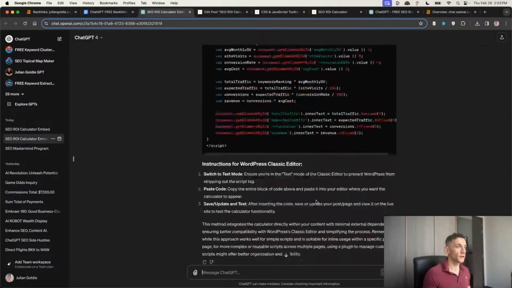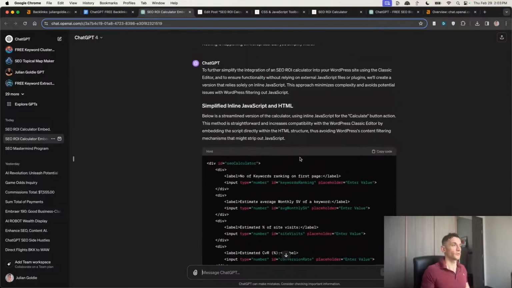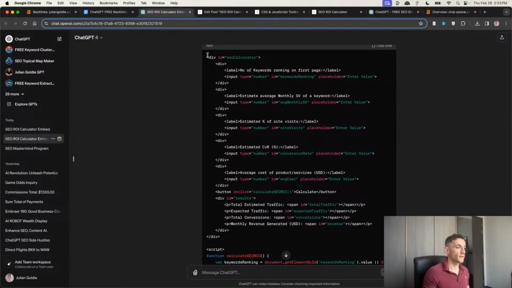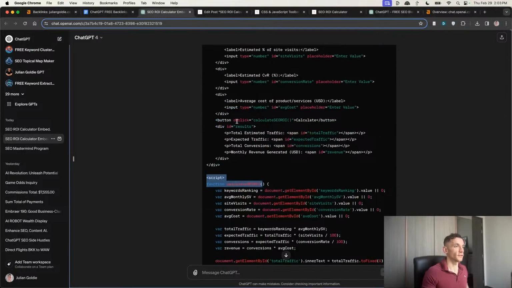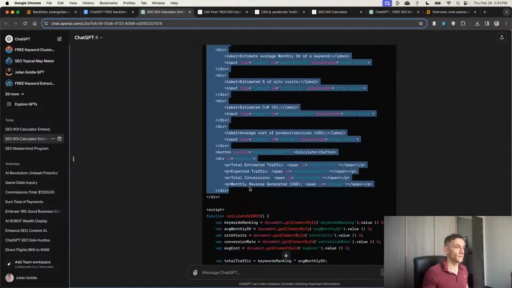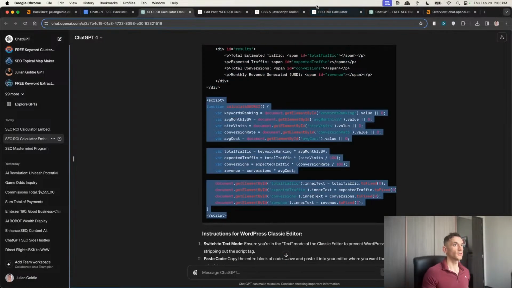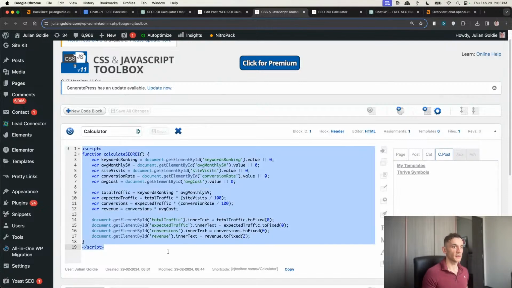If we go back to this particular conversation, you can see that we basically have the JavaScript and the HTML. The JavaScript is right there. The HTML is right here. And then you've got the script that you can paste into your CSS and JavaScript toolbox right here. And this is something that you can upgrade to premium, but I'm actually using the free version, and you can see it's working nicely.